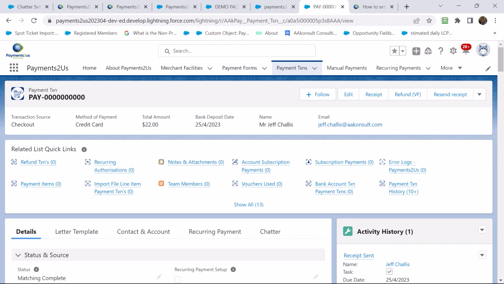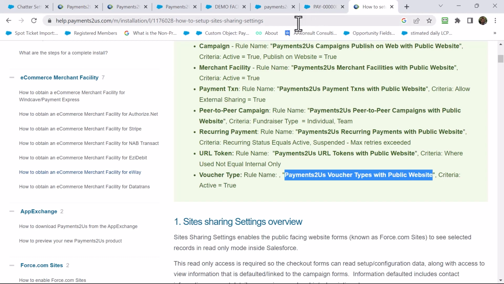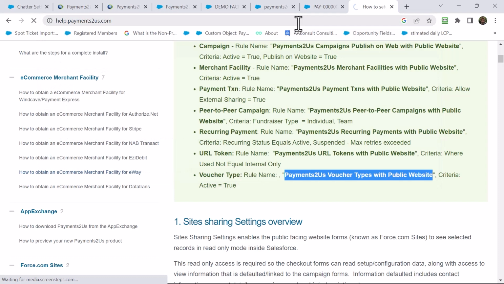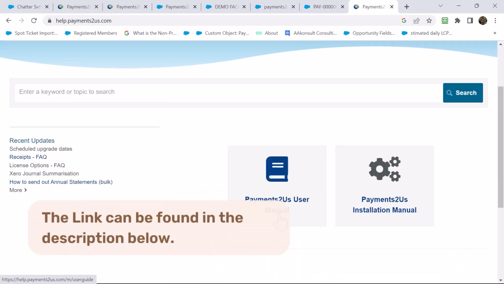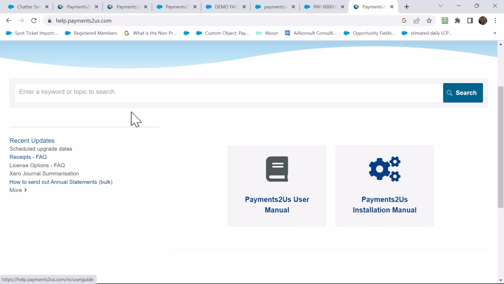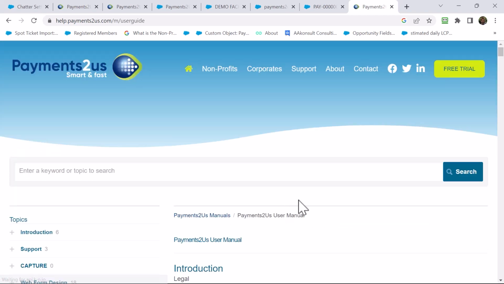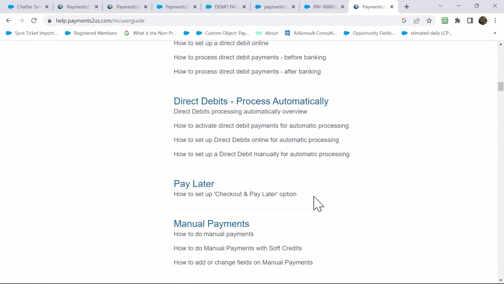If you're having trouble, don't forget we have our online user guides. You can access these at help.payments2us.com. There's the user guide and the installation manual, and you'll find that you can do searches here, or under the user guide you will find a very comprehensive FAQ section as well.